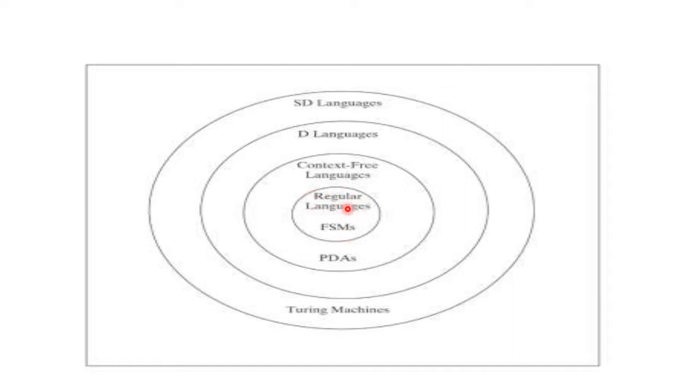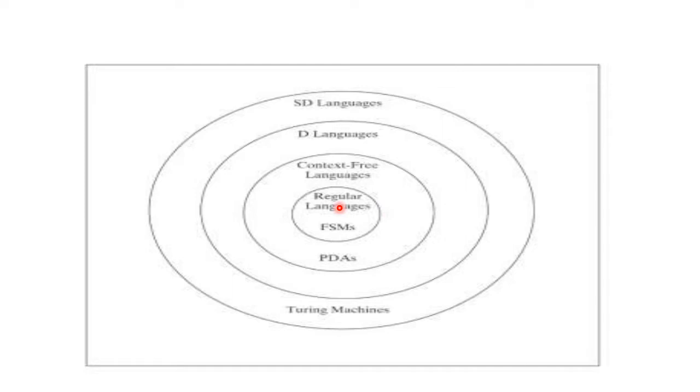This is the basic level of language, and this is defined by a machine called FSM, that is finite state machine. Then above that, a bit higher level, we have context free language, and this is represented by PDAs, and you can observe regular language comes under context free languages.